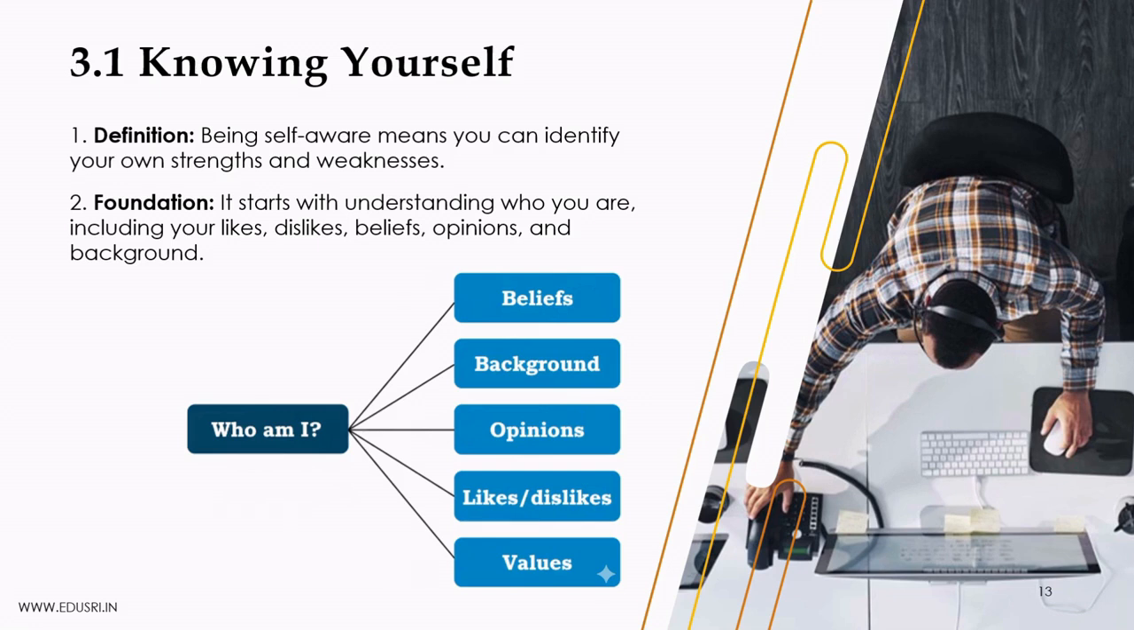The second is your background. Your family, education, culture, and life experiences all play an important role in shaping who you are today. Next are your opinions. These are your personal thoughts and viewpoints about different people, situations, and events. Your opinions may change as you learn and gain new experiences. Another important aspect is your likes and dislikes. These help you discover your interests, hobbies, and preferences, making it easier to choose activities that you truly enjoy.